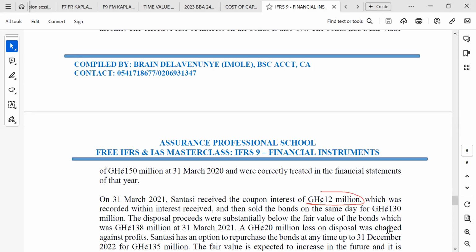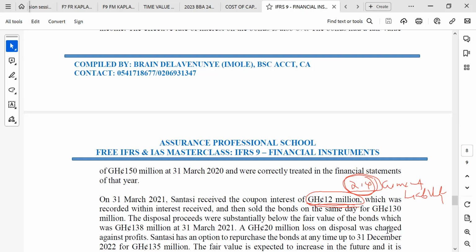What will happen is that it means that they have received 2.4 in excess. So this will be classified as a current liability, because you should give us 9.6. You are giving us 12 million. So this will be a current liability of 2.4. Let's just base it on as if everything is like that.